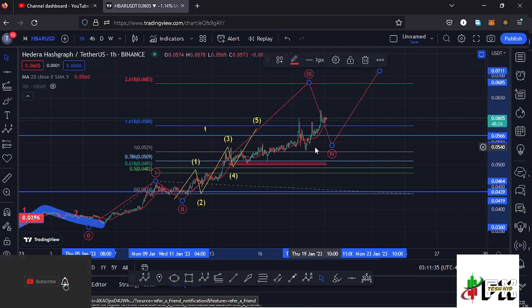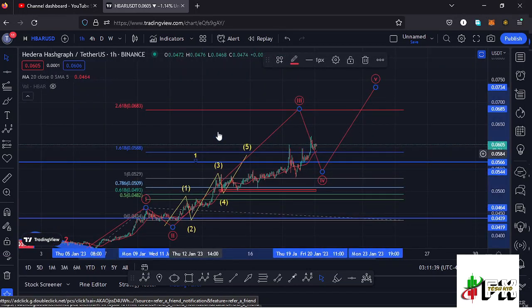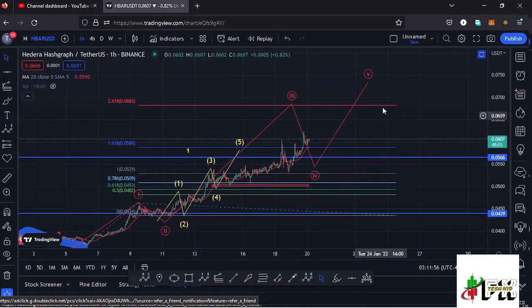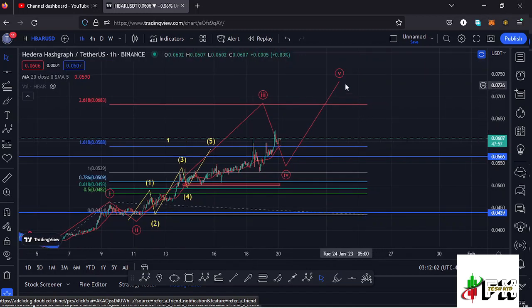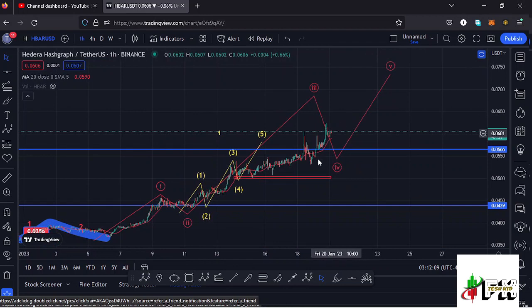So we can now have that as our next target area here on the charts before we see that wave 4, then continue pushing even higher in the formation of that wave 5 to complete a higher Elliott wave count 1 to the upside. The moment that we fully maximize the formation of this wave 5 and also this higher Elliott wave count 1, then from there we can expect another pullback in the formation of a higher Elliott wave count 2. So that is what I'm expecting here on the short-term scenarios.